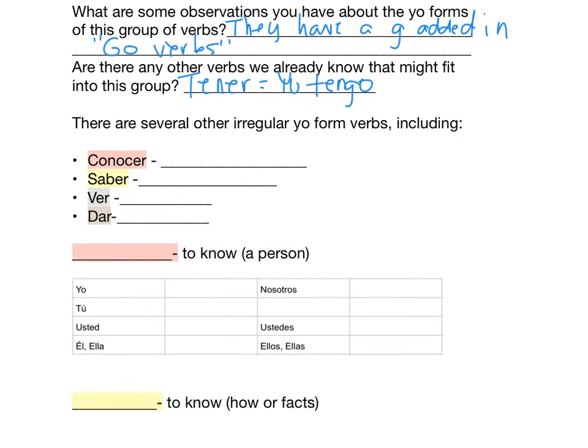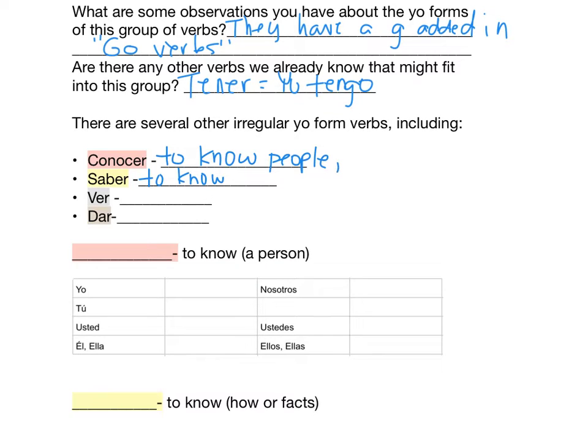So there's a couple other irregular form verbs that we're going to be learning, and those are conocer, saber, ver, and dar. Conocer means to know, and saber means to know. Okay, what? They both mean to know. Well, you know, just like in English, Spanish has words that mean more than one thing. So conocer means to know people.